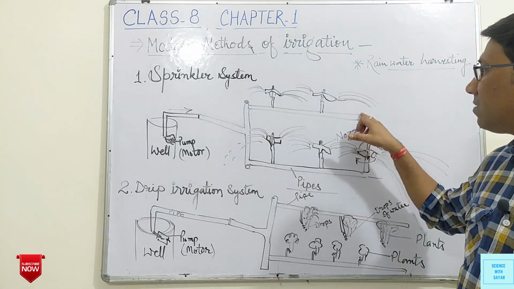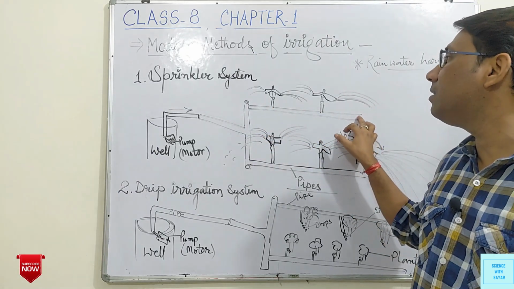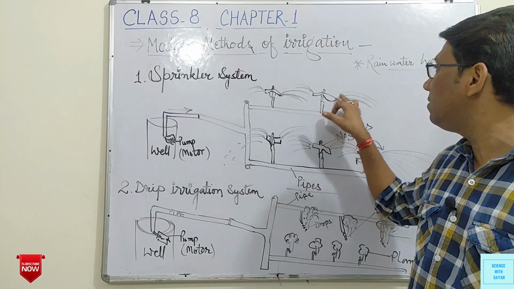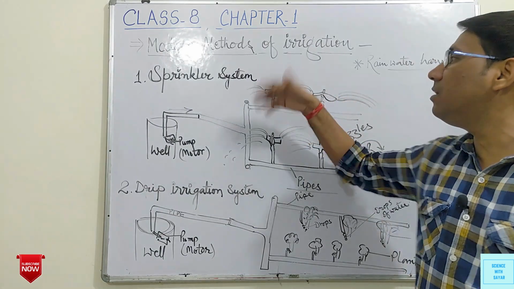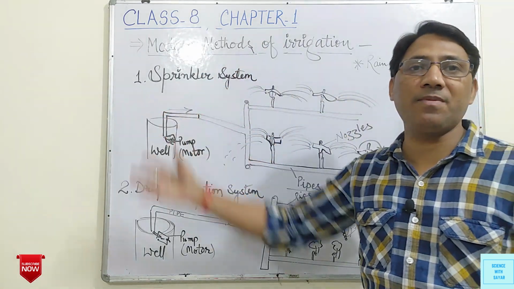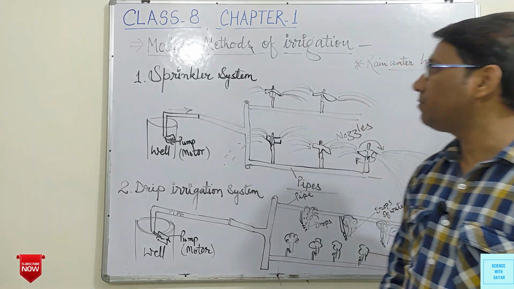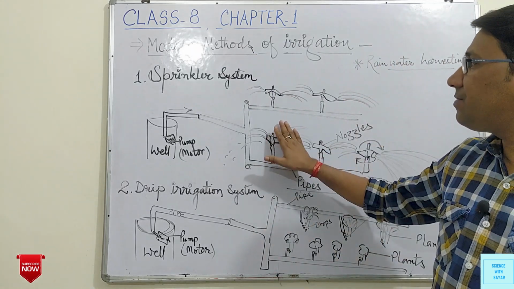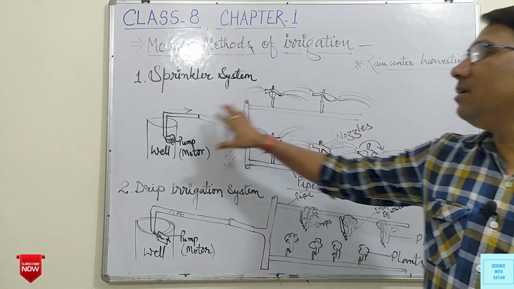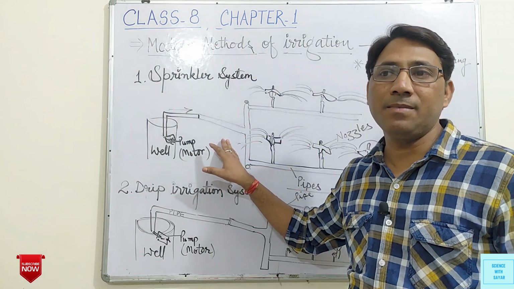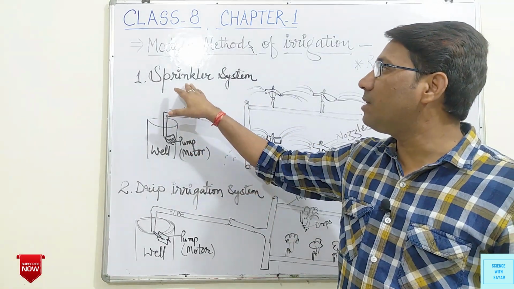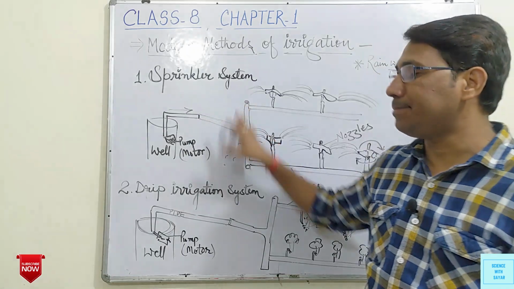So through various pipes the water is sprinkled on the crops or plants. This saves water and human labor. So this is the modern method, the sprinkler system.